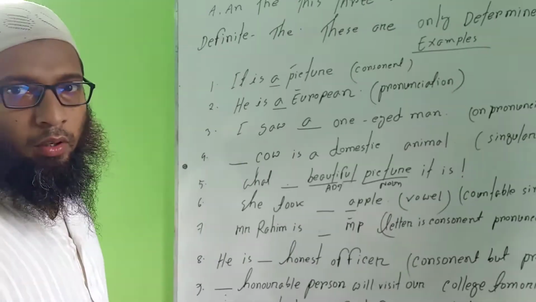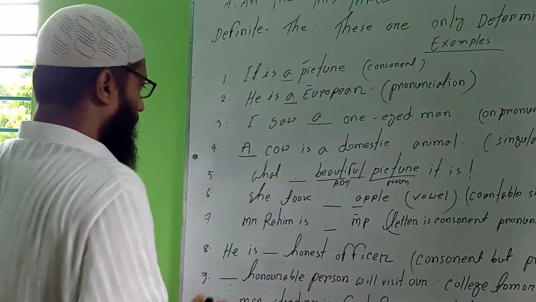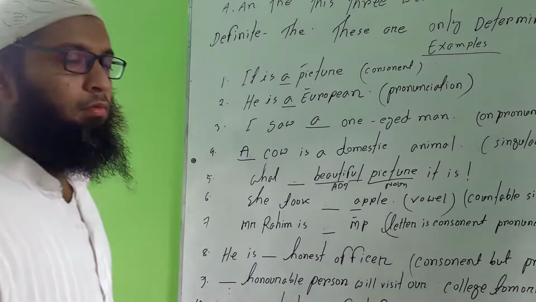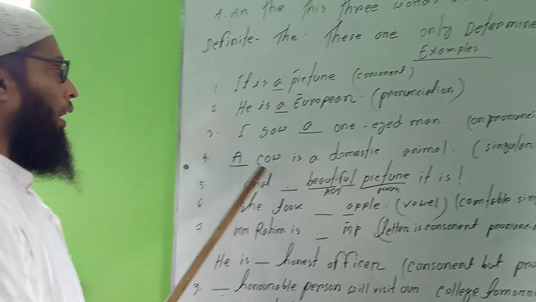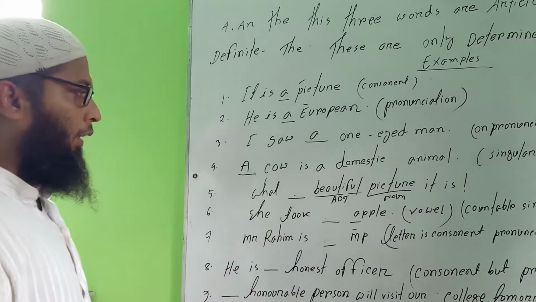Before a singular common noun, আগে article বসেছে। A cow is a singular common noun. For this reason, a cow is a domestic animal.